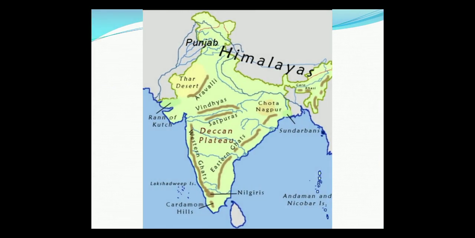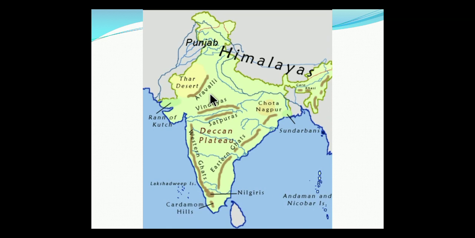If we see the Central Highlands, the plateau consists of two divisions, as I just told you: the Central Highlands and the Deccan Plateau. The part of the peninsular plateau lying to the north of the Narmada River, where the Narmada River flows from here, covering the major area of the Malwa Plateau, is known as the Central Highland.